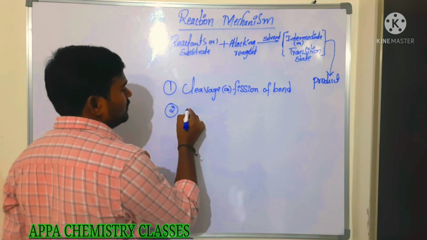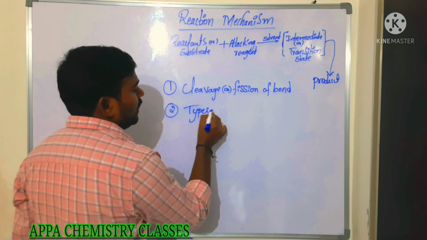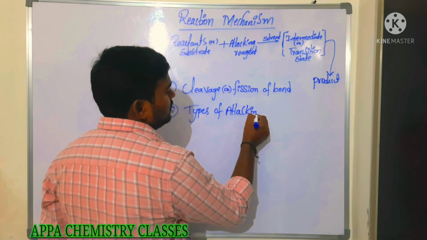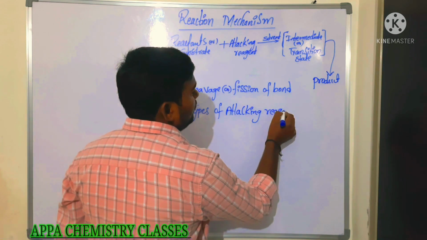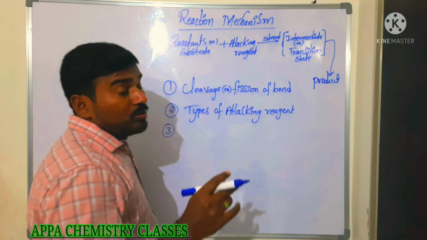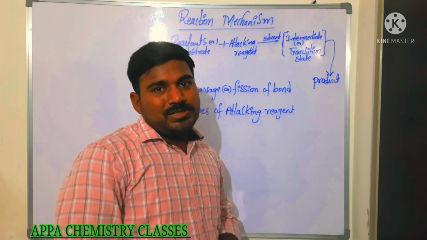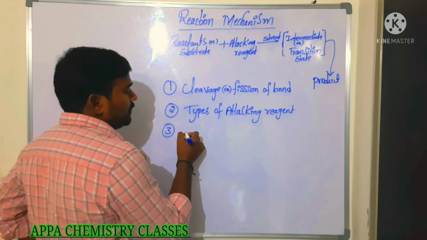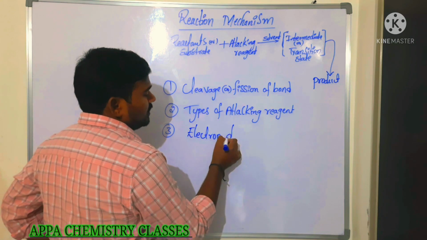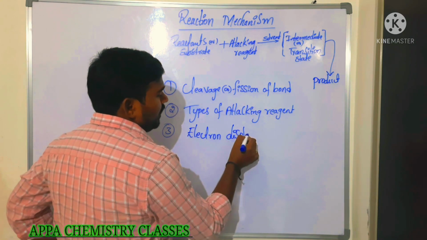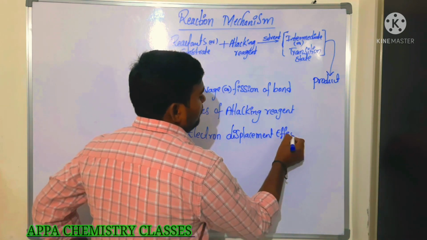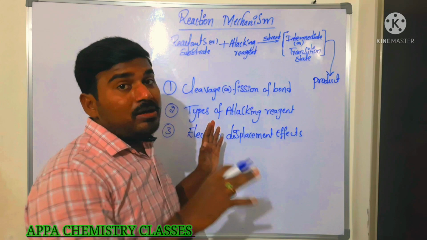So types of attacking reagent. It depends mainly on the types of attacking reagents. So what are the different types of attacking reagents we have? And the third category is the type of electronic displacement. So it depends on the electron displacement effects. So these are the major factors which affect the organic reaction.